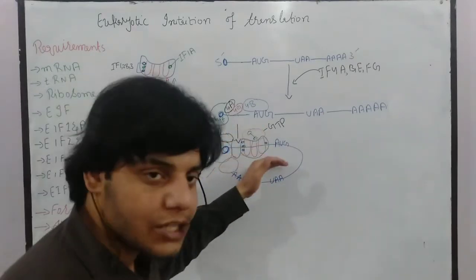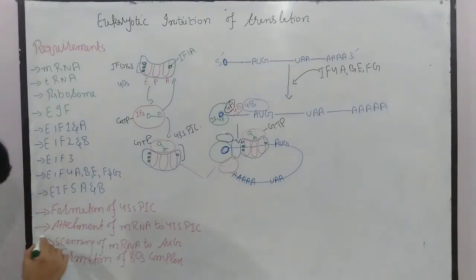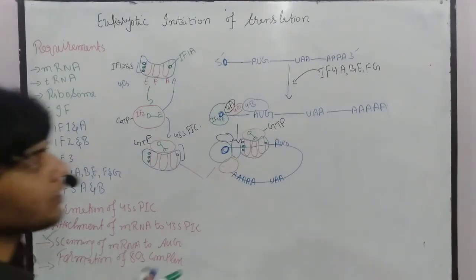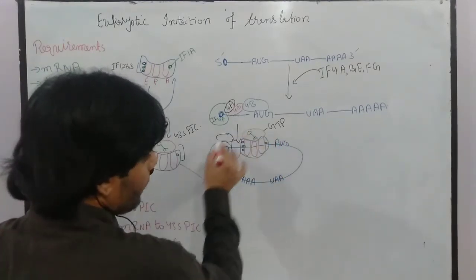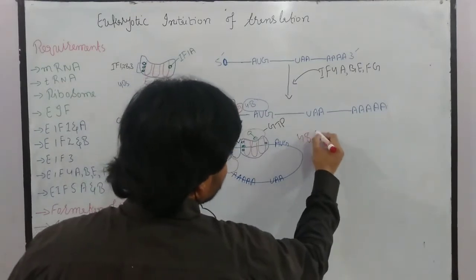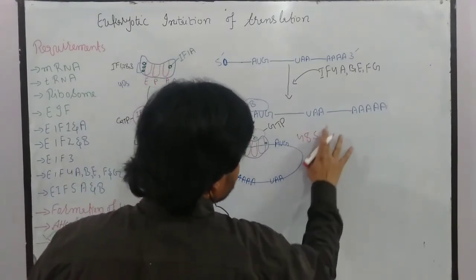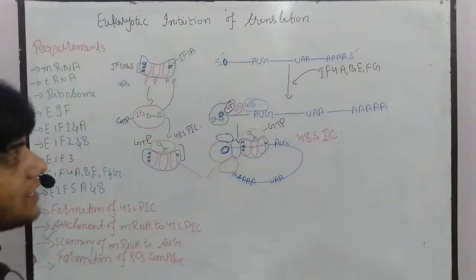So this is the attachment. Now the attachment is done. The next process is the scanning. So the next step is the scanning. After that, the scanning will occur, and this whole complex, as you can see, we call the 48S initiation complex. So we get the 48S initiation complex.